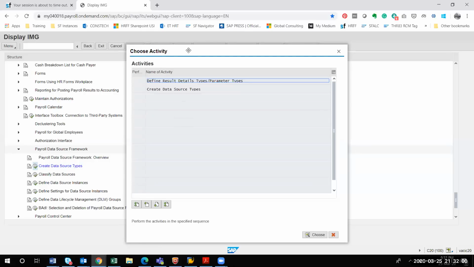Yeah. So what I have done here, you can see there are two things: define result details types and parameter types, and create data source types. I'll be explaining what I did yesterday. Let me pick the first one.